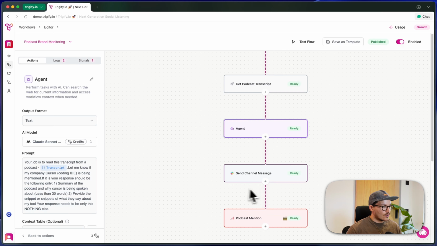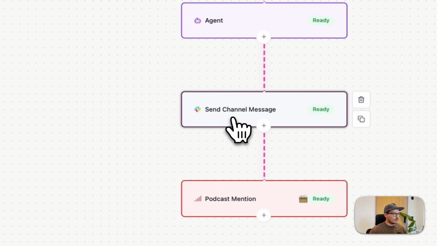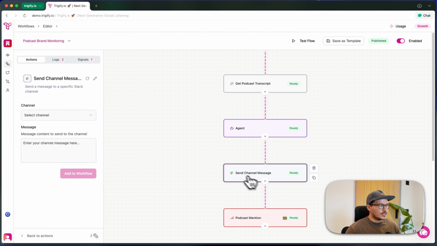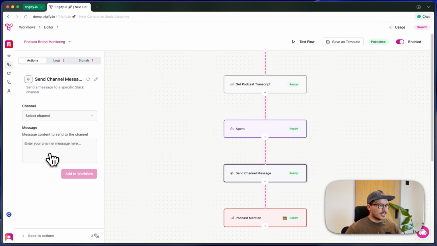And then we have a Slack channel here. We know that they mention Cursor because I would have set up the podcast listening search to be searching for the company name. So we don't really need to add an if to see if it does or not. We can then just fire this straight through to a Slack channel. So you just configure the message that you want to send. It could be the name of the podcast where you get mentioned, and perhaps the message from the agent, and then select the channel. And then we're also just going to configure a signal.